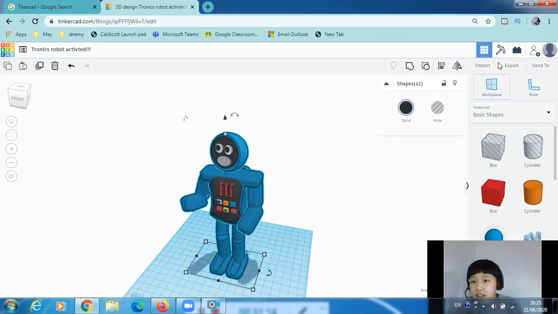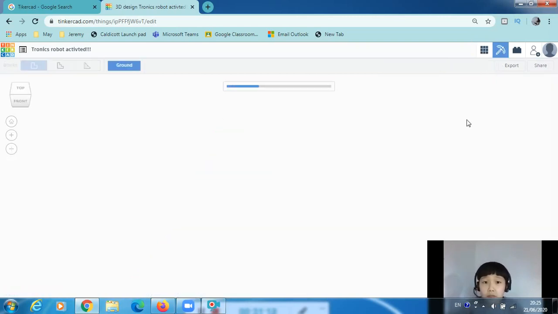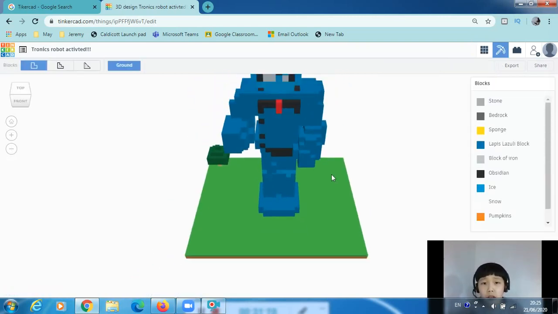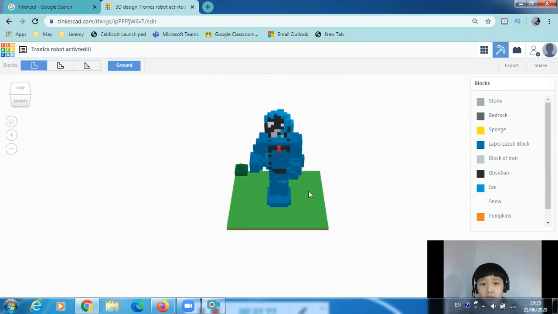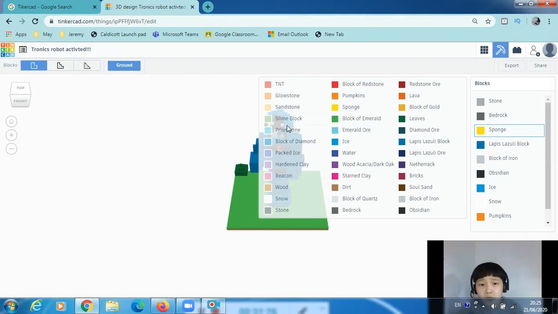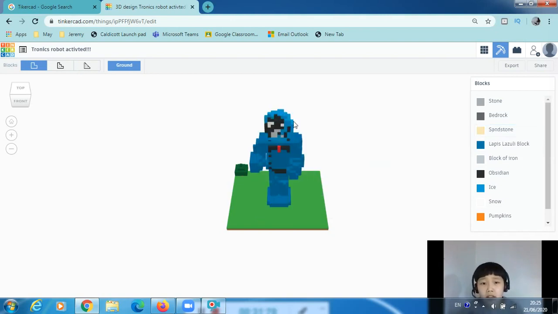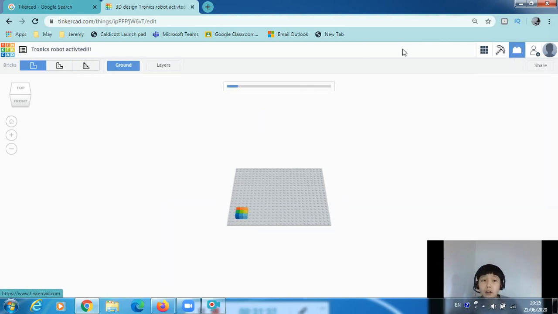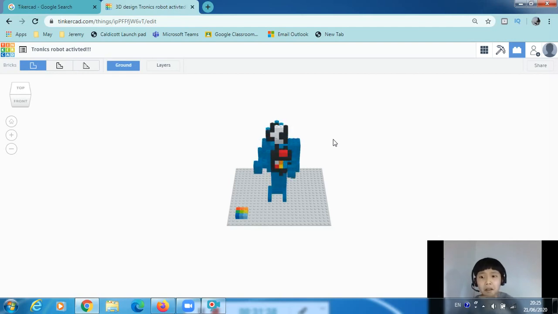Now we will turn it into Minecraft. Let's see what it does. Oh, that looks disgusting. A sponge. Let's try sandstone. Whatever. Now it's gone to Lego. Oh no, how bad would this look? That is not my design.